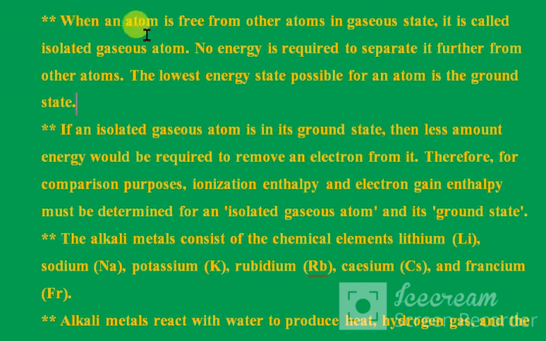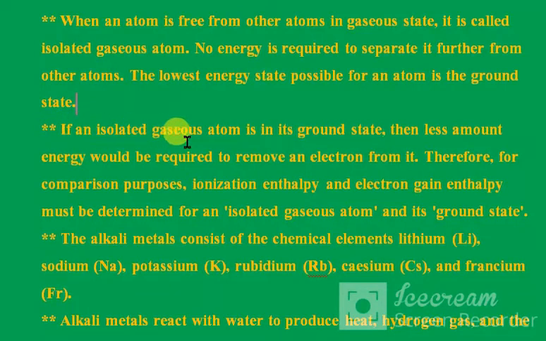When an atom is free from other atoms in gaseous state, it is called an isolated gaseous atom. No energy is required to separate it further from other atoms. The lowest energy state possible for an atom is the ground state.